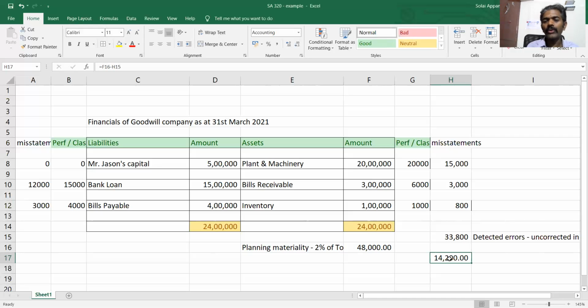So is that clear? I hope now you have understood what planning materiality is, what performance materiality is, how the documentation should be maintained, and how the numbers are arrived at. There is no hard and fast rule. Any number can be plus or minus depending on how the auditor fixes it, but he has to provide justification on what basis he gave that number. As I told you, here it is 1% that I arrived at, here it is 2%, or here also it is 1%. All the basis has to be maintained properly in the documentation.